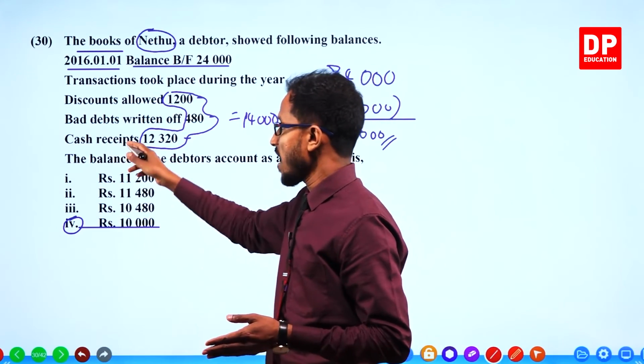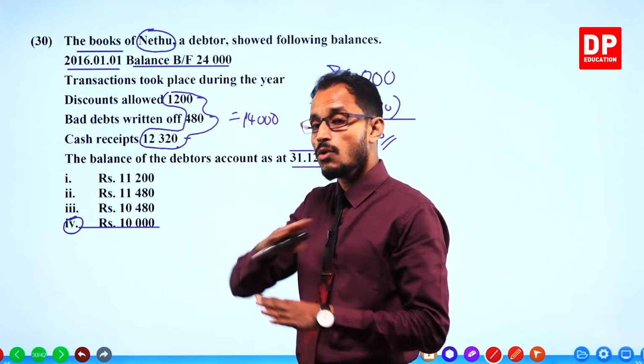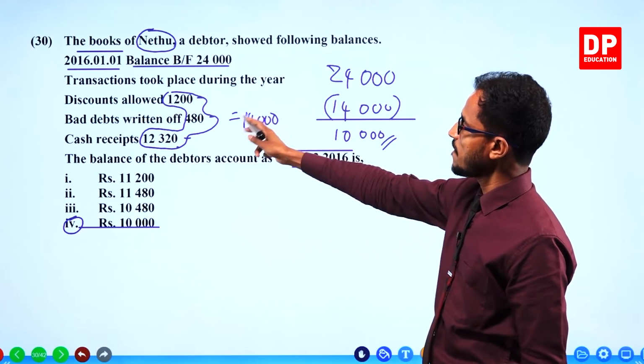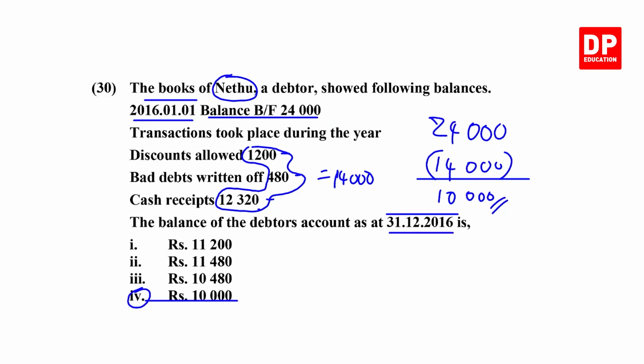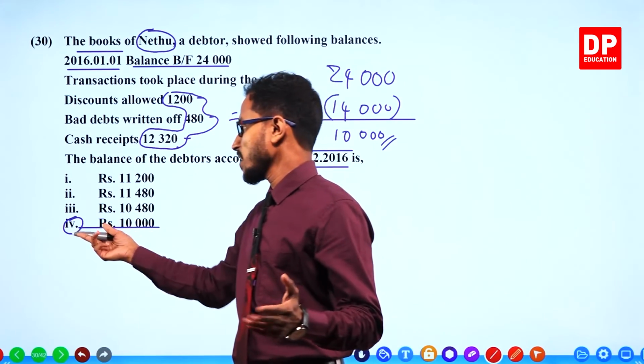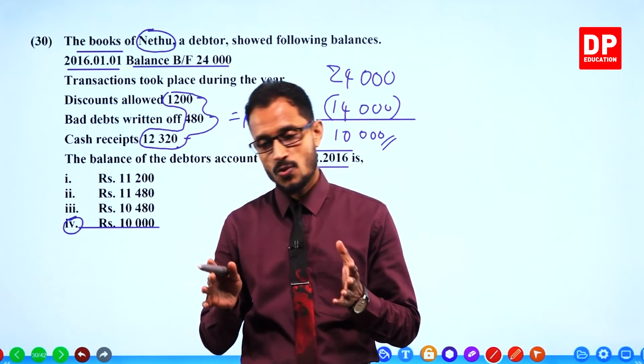We have written off and we have received cash worth 12,320. All are deductions. When deducted, that total remainder is 10,000. That is the final balance or closing balance. That is it. Final answer in question number 30 is 4.